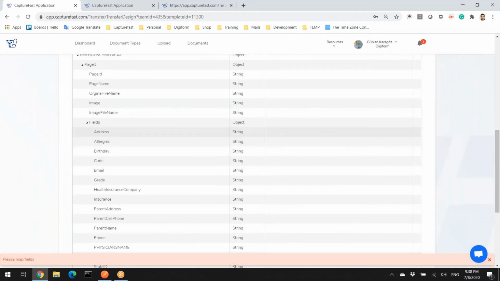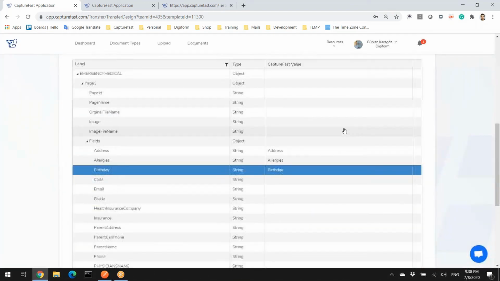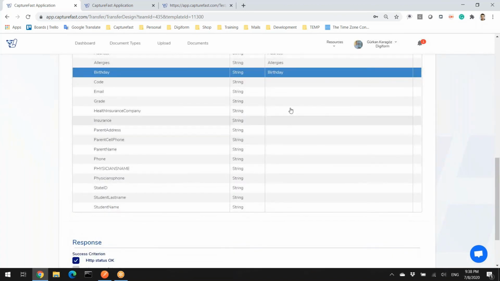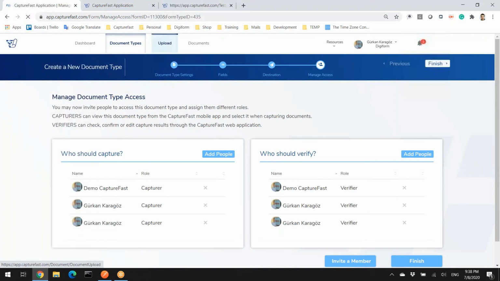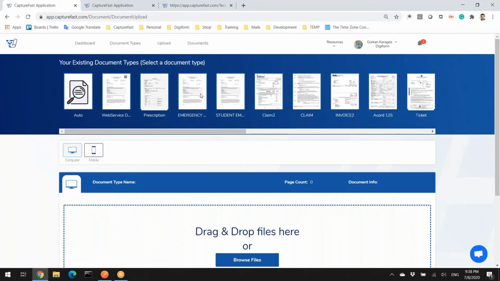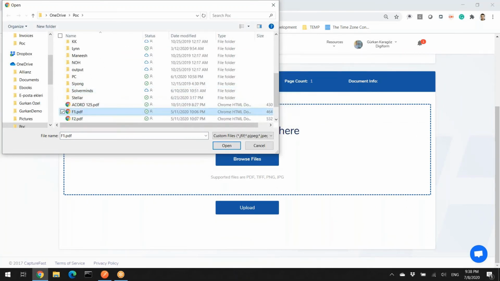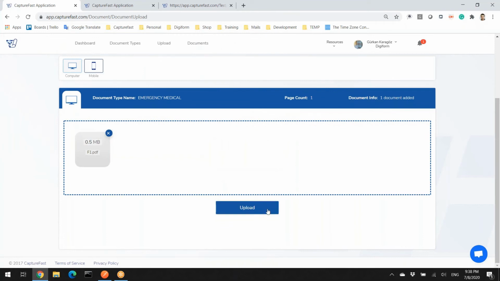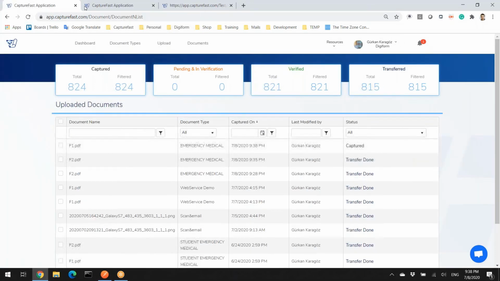Oh, sorry, the system is asking to map some fields, and the address is address, allergies are allergies, birthday. So I'm going to skip some of them. These three are okay. So let's go to the next step and start sending. Let's send a document into this template. Now I'm going to upload a different one so we can see. Okay, let's go to the document section and follow up the document. It is in captured.